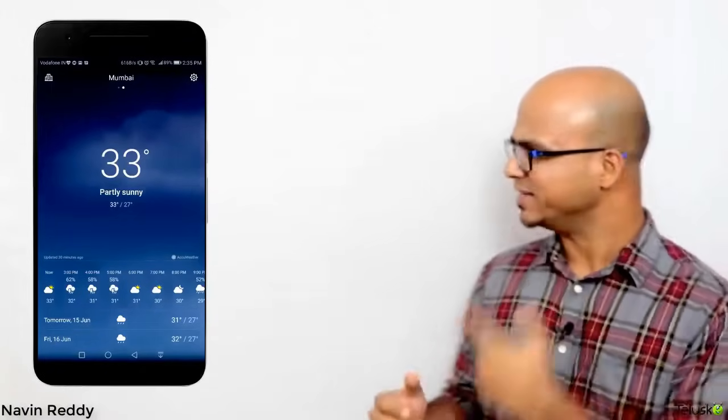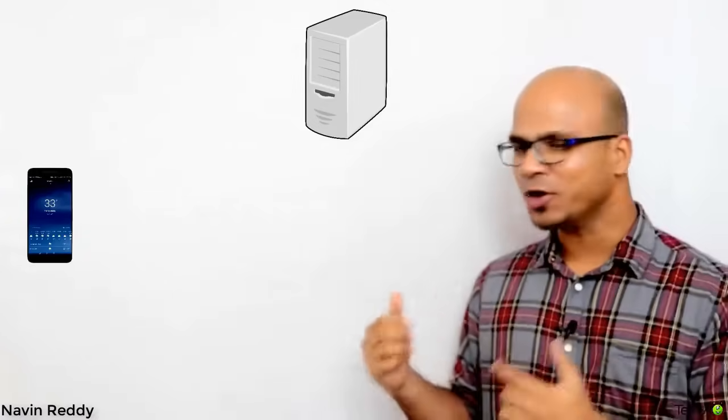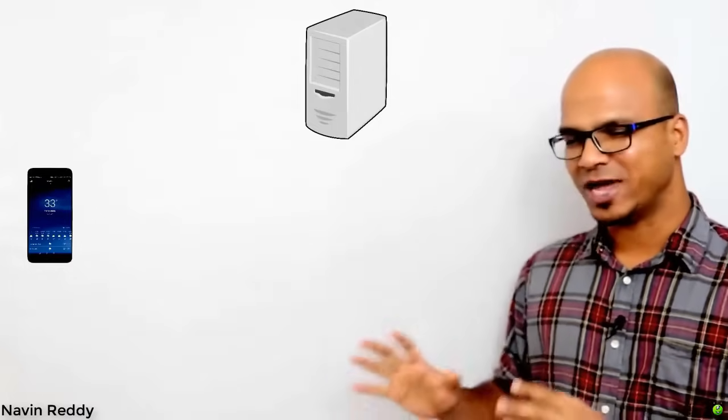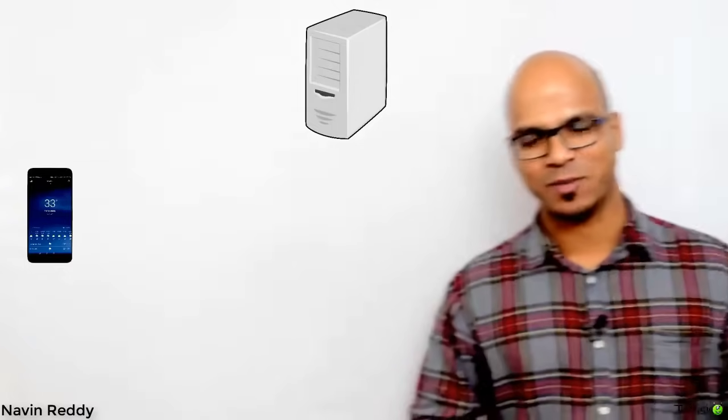So that means you need this data from somewhere. But the question arises, from where? Luckily, we are so fortunate that we already have some web services available on the internet. When I say web services, it simply means that there are some servers or some cloud somewhere in the world, and you are trying to access that cloud, right? Imagine I have a mobile phone here, and that's my app, which is already an app in my mobile phone.